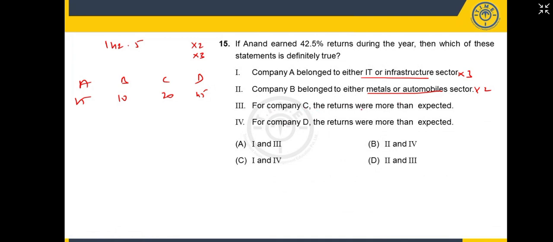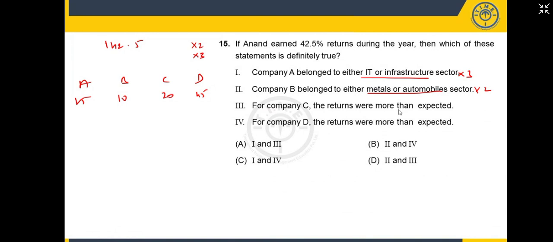Company C, the returns are more than expected. Company D got more than expected. These are the four statements given. You need to work on these four and then answer. Now, suppose he said company A belongs to IT or infra. That means it should be multiplied by 3.